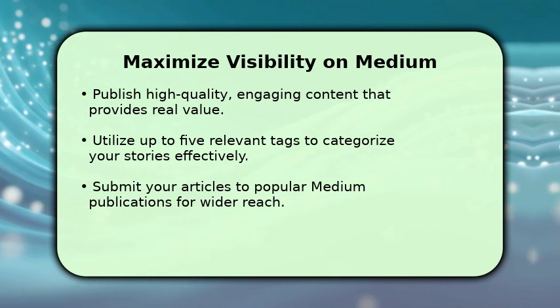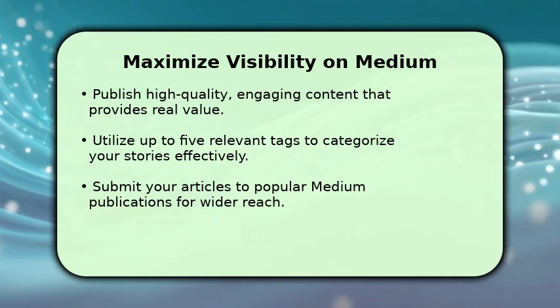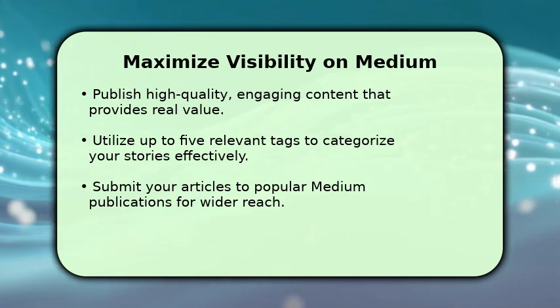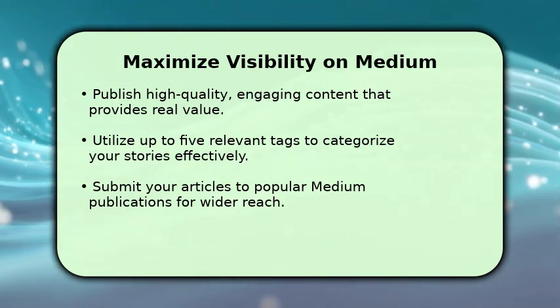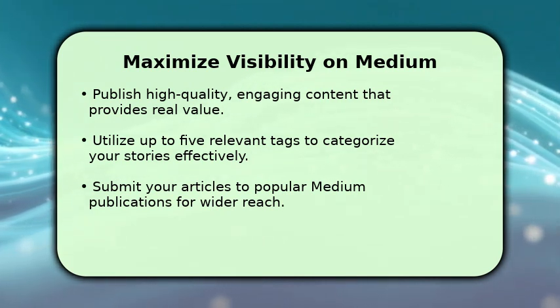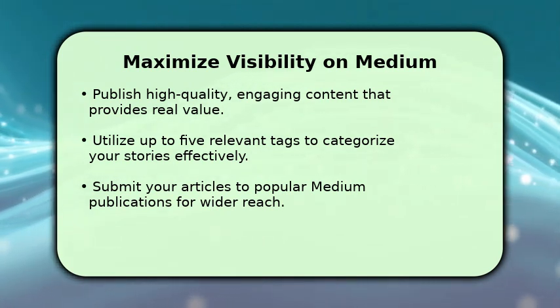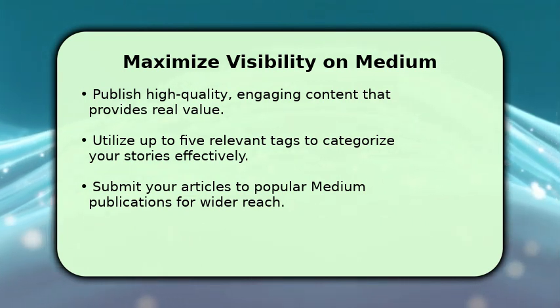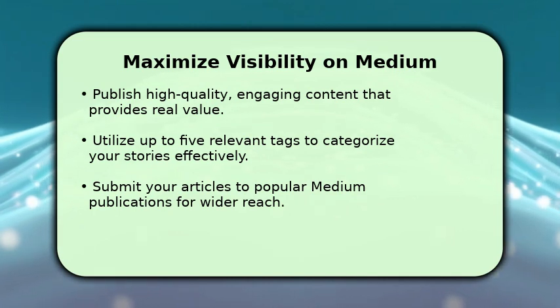When you publish, use all 5 available tags to categorize your stories accurately, helping Medium's algorithm show them to the right audience. Submitting your articles to relevant and popular Medium publications can significantly expand your reach. Additionally, if your content is exceptional, it might be selected for Medium's Boost feature, giving it even greater exposure.